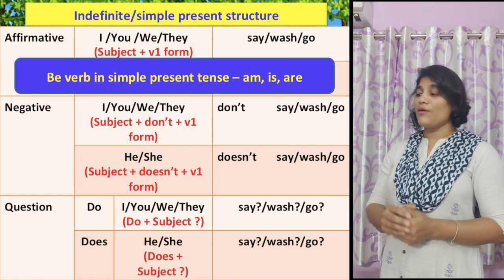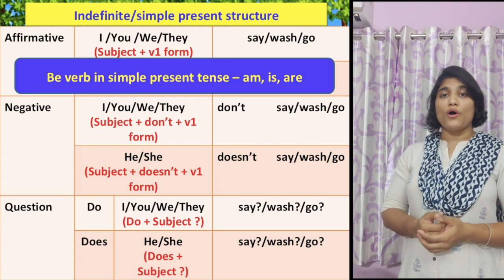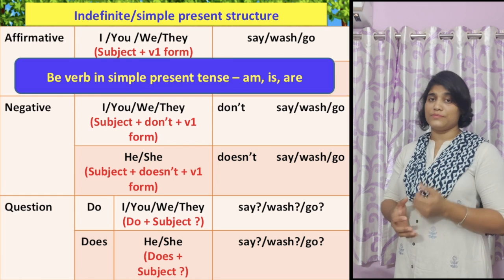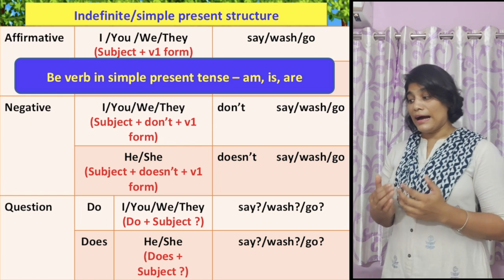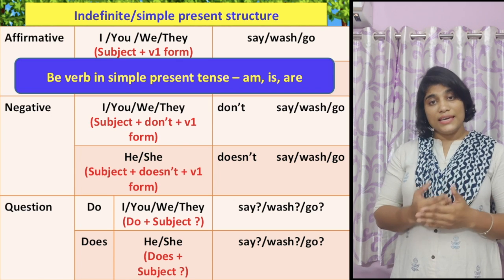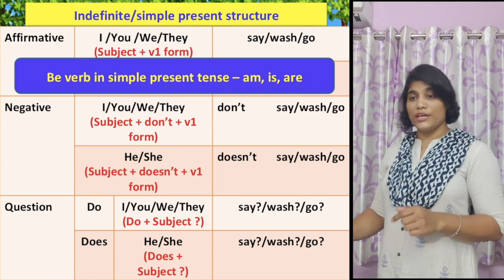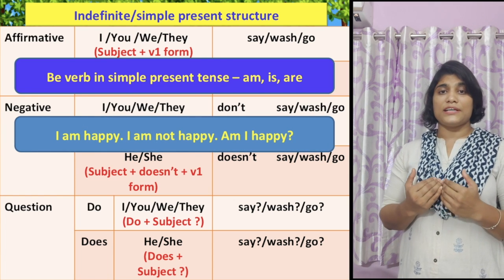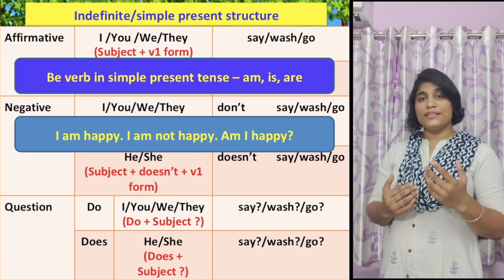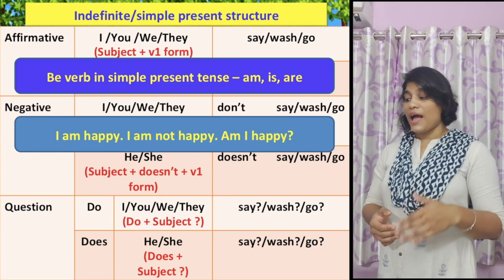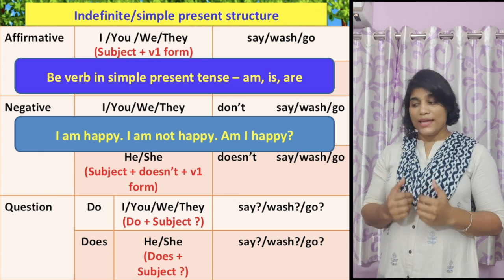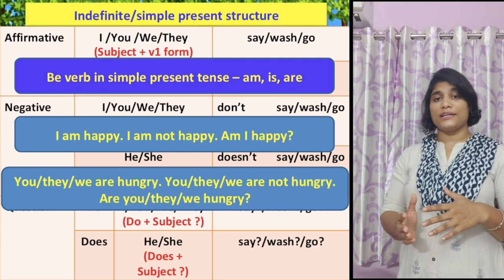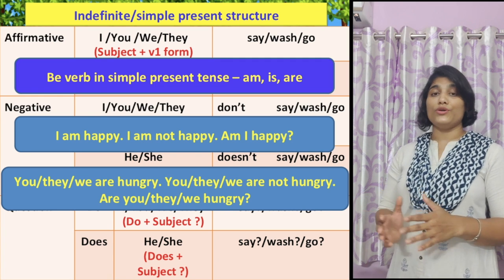Now in the case of the be verb, in the present tense, you find there are three forms of be verbs. What are they? They are am, is and are. Where should we use them? When the subject is I, that is first person singular, it is: I am happy, I am not happy, and am I happy? But if it is second person or third person plural, then you have to use are.